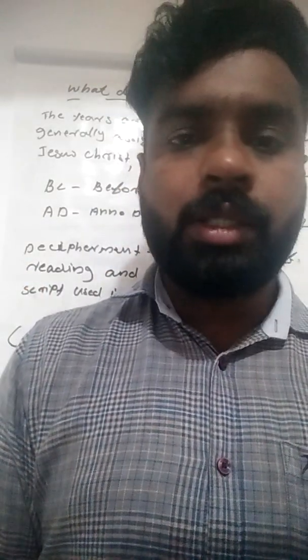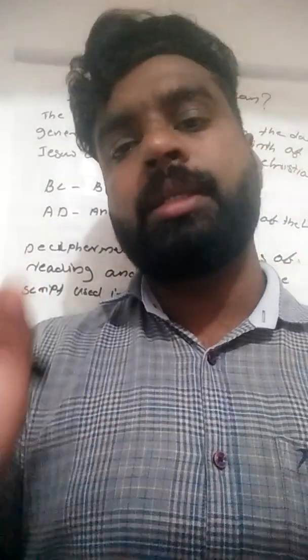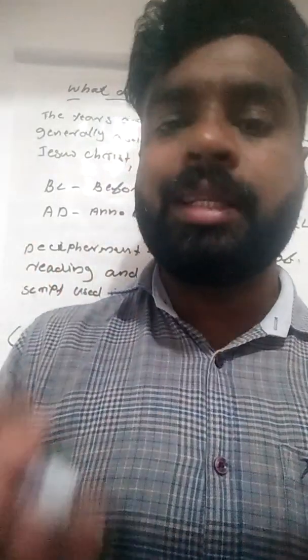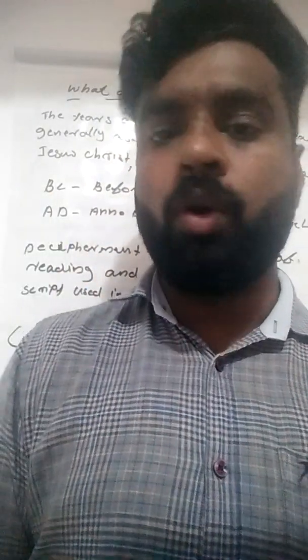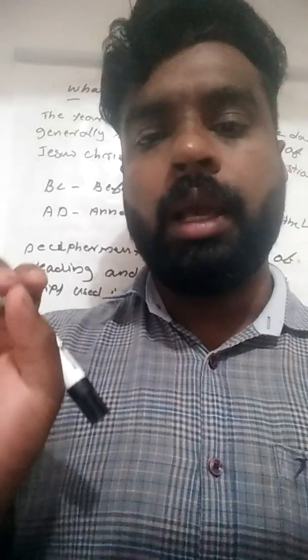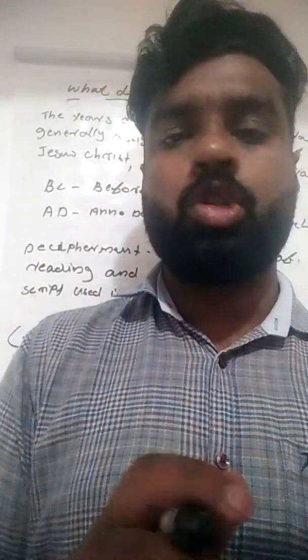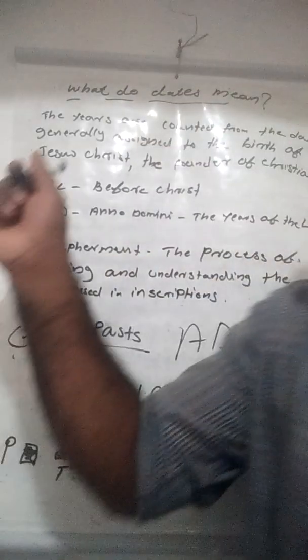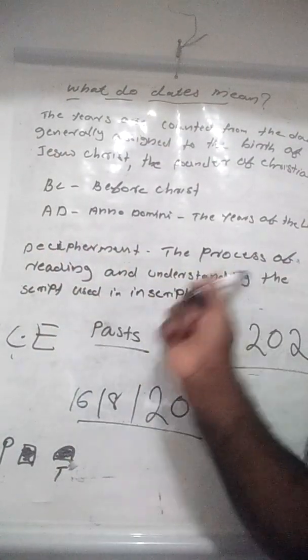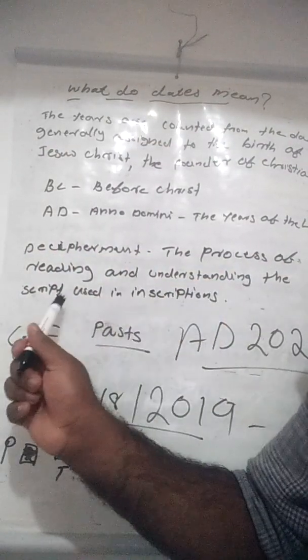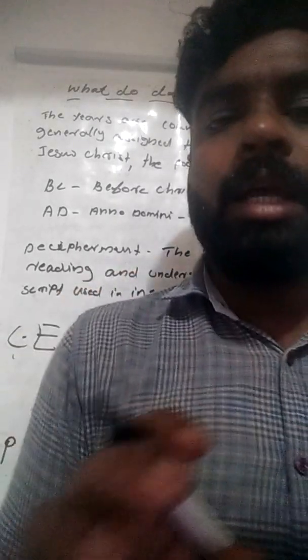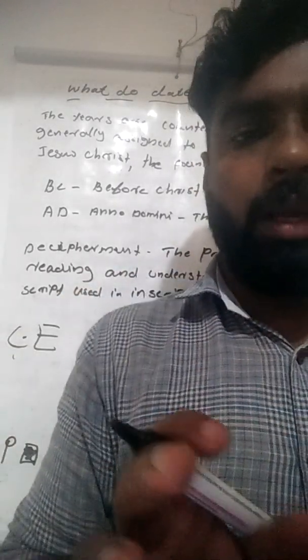That is how historians understand these old languages, letters and symbols. That is the method of decipherment. Decipherment means the process of reading and understanding the script used in an inscription.